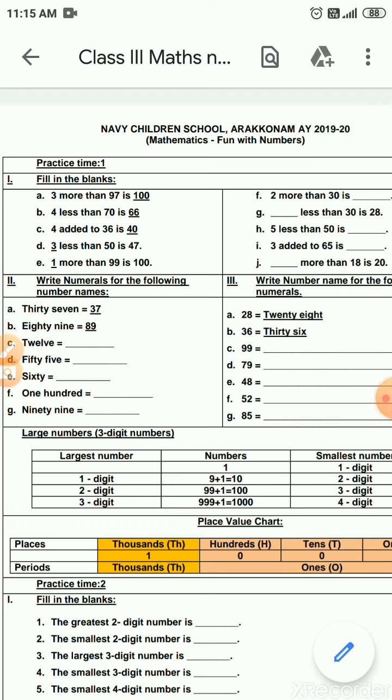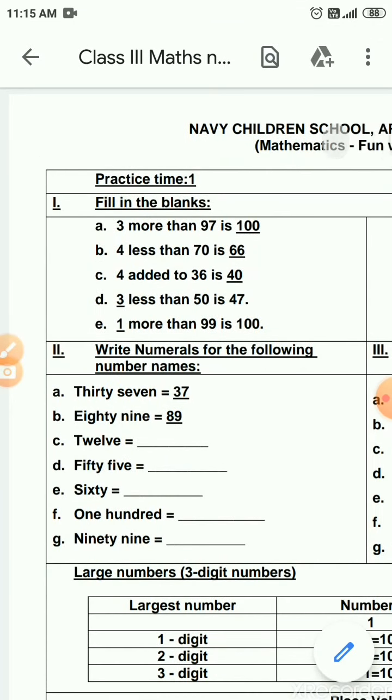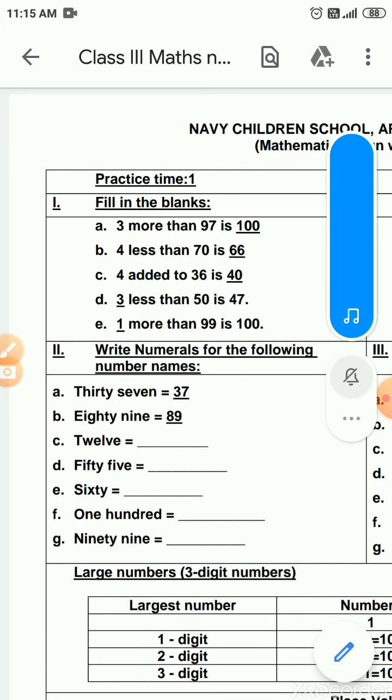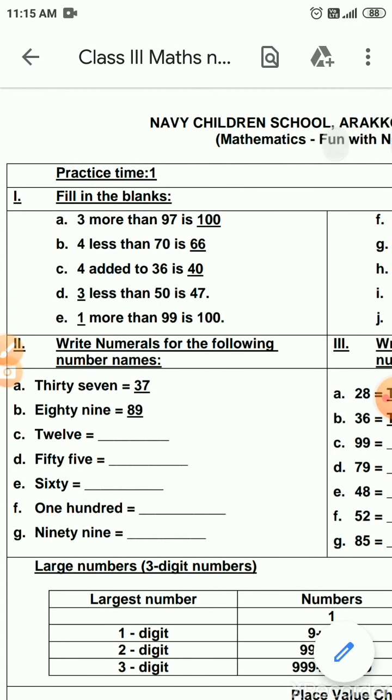Okay, this is practice time 1. Here are the questions based on the first page which we learned in the textbook. The question is, 3 more than 97 is dash. 3 more than means what? You will add 3 more numbers after 97. So you should do forward counting. After 97, what will come? 98, 99, 100. So you will do 3 forward counting and the answer will be 100.